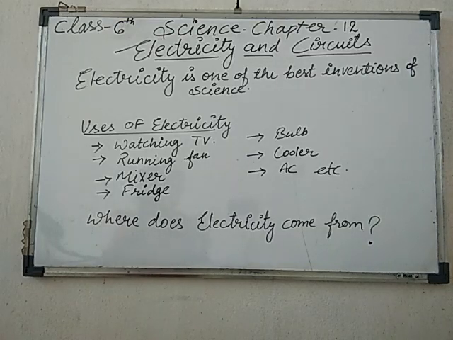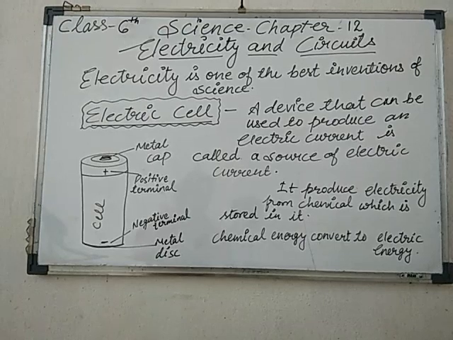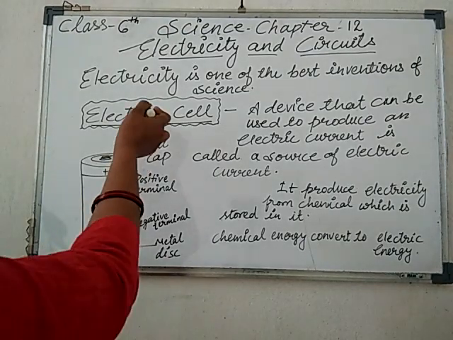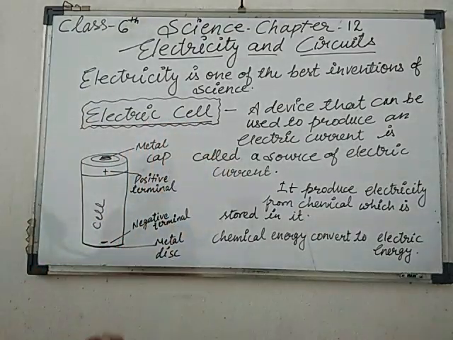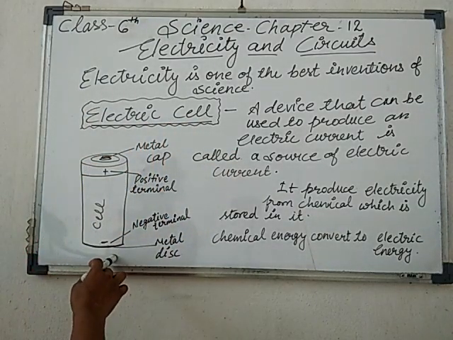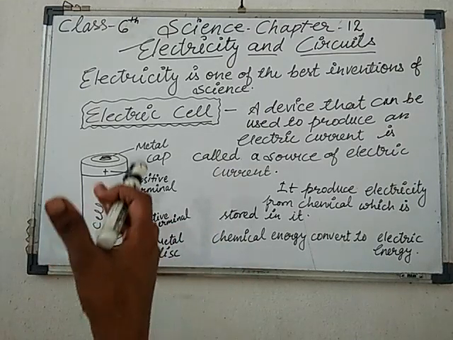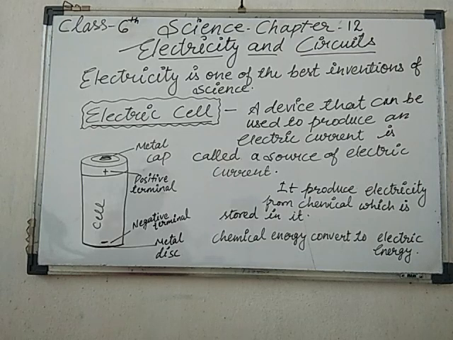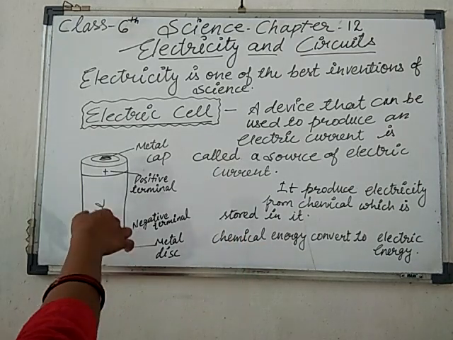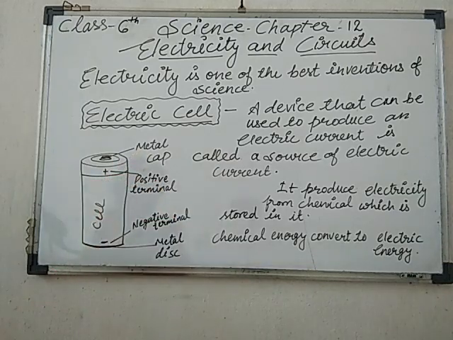What do you mean by cell? So dear students, now we will discuss what we mean by electric cell. Have you seen such a type of cell? It is generally used in alarm clocks, wristwatches, wall clocks, in the radio, in the TV remote. Generally you have seen such cells being used.